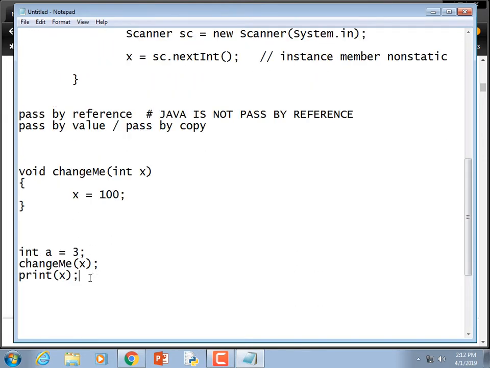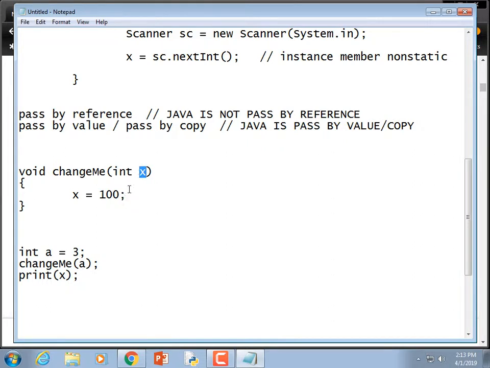Okay, so in Java, this is what this code would do. It would pass in 3. It would pass in a copy. It would copy the value of a in here, and then it didn't matter.